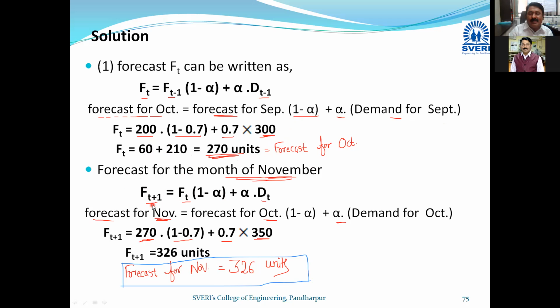Regarding F(t+1) and the t minus 1 notation, don't go by that way. Just try to understand the logic of the formula, how the formula is derived. For whatever month we are calculating the forecast, we use the last month's forecast and the last month's demand. Just a very simple formula. Forecast for November is equal to forecast for October times (1 minus alpha), where alpha is the smoothing constant, plus alpha into demand for October. Okay, friends, so let us proceed.